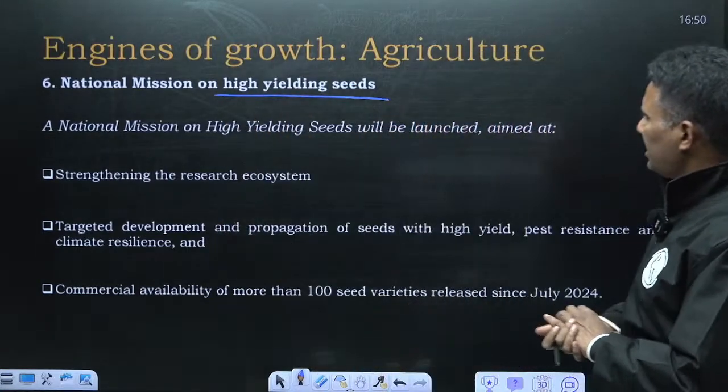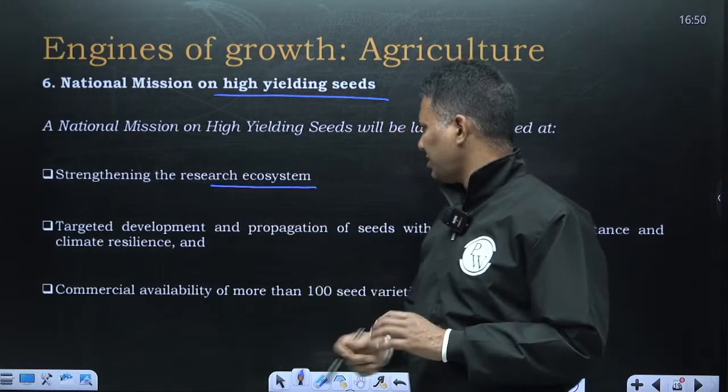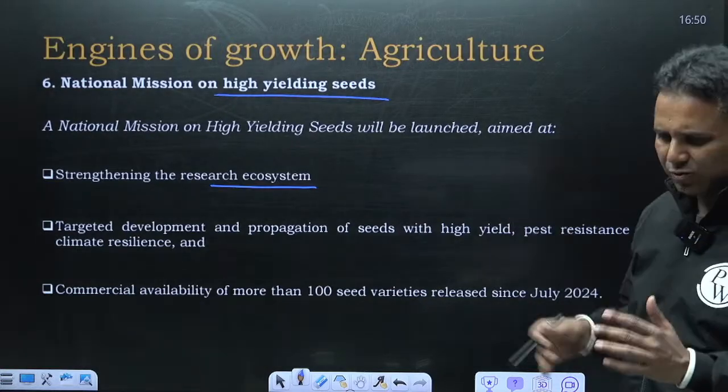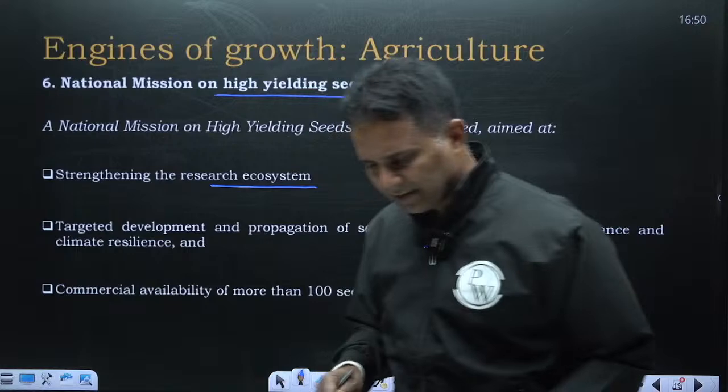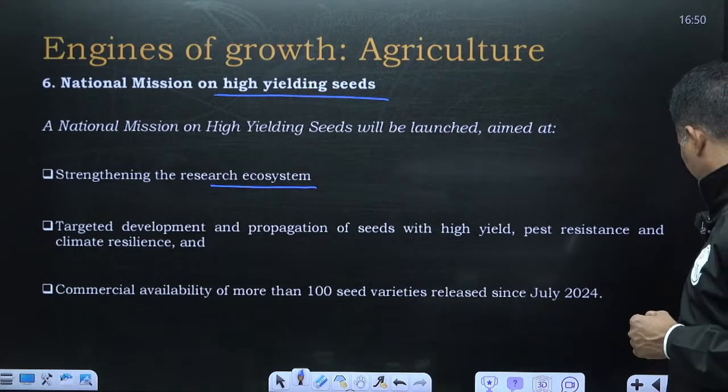So the National Mission on High Yielding Seeds will be launched, aiming at the research ecosystem and the development and propagation of seeds with high yield and pest resistance. The government will be focusing mostly on research here, because it is said that because of lack of research, we have not been able to launch high yielding seeds.